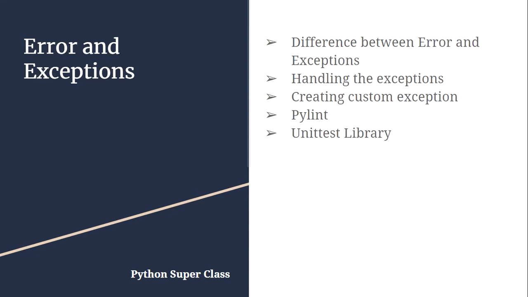Once done, we will talk about errors and exceptions. Here we will talk about what are the different type of errors and how it is different from exceptions. We will also talk about how to handle the exceptions, how to work with custom exceptions. Then we are going to look into two of the packages that are used for working with errors and unit testing, that is PyLint and unit test libraries.